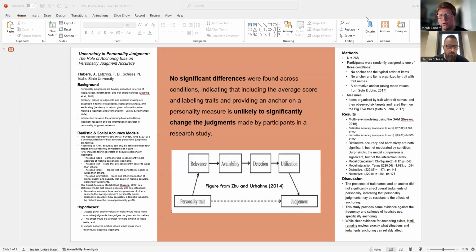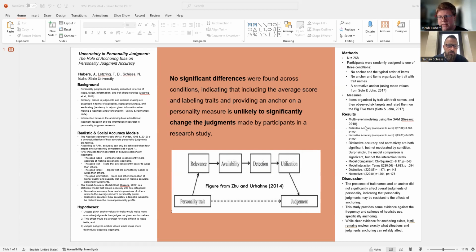The measure that we used was the Big Five scale by Soto and John. As I mentioned previously, these items were organized by trait with trait names, and each of the judges observed 6 targets and then rated them on these personality traits. To examine our results, we used a multi-level model using the social accuracy model. Both distinctive accuracy and normativity were significant, so the model converged, but it was not moderated by condition. Surprisingly, the model comparison was significant, but not the interaction terms.